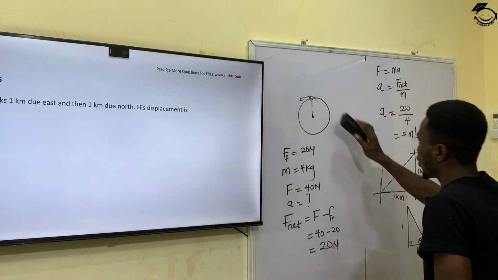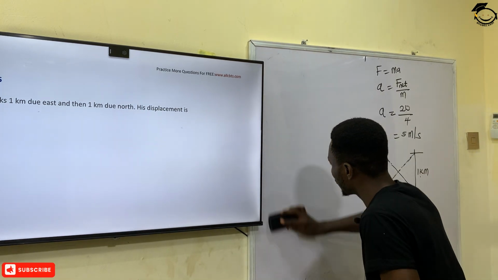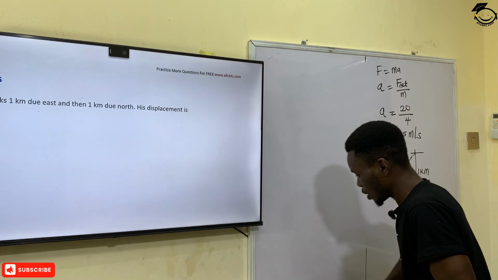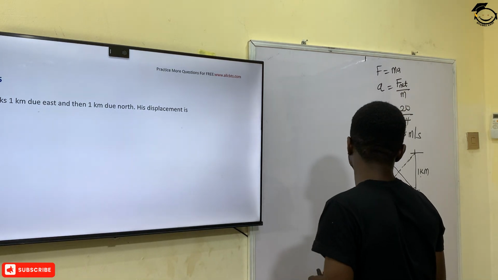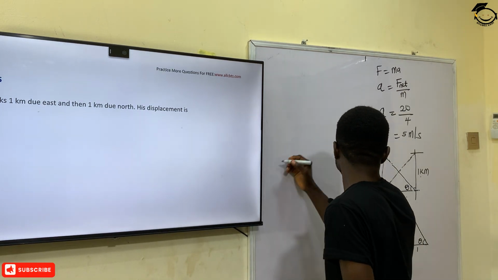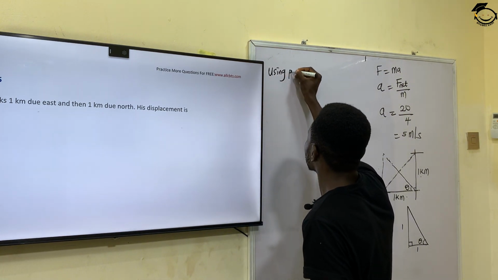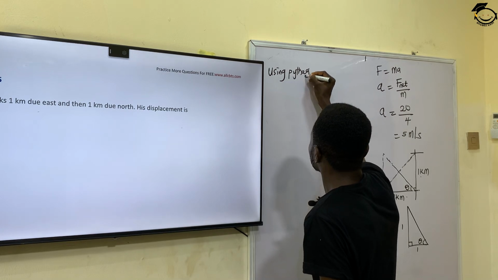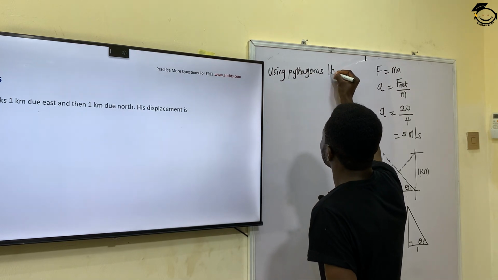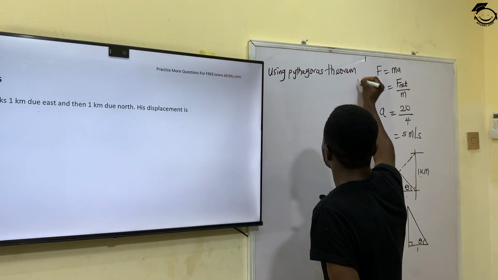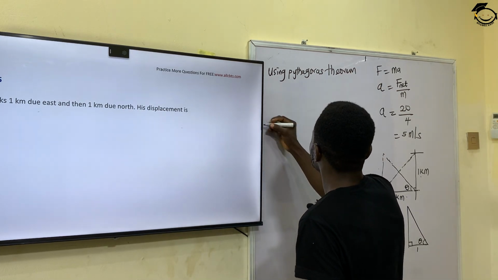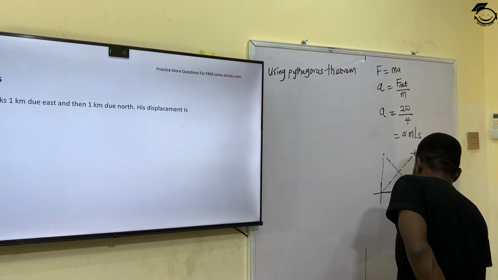So at this point, I will solve using that triangle to find the magnitude of the displacement, and then the direction. With this, I can use Pythagoras theorem. Using Pythagoras theorem, let's call the displacement x.